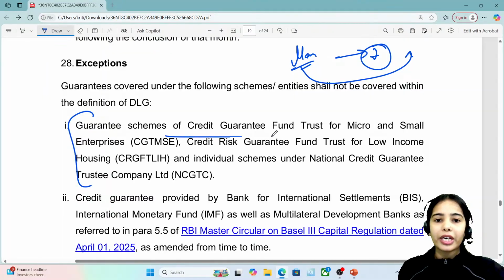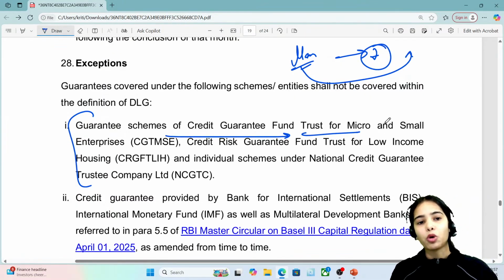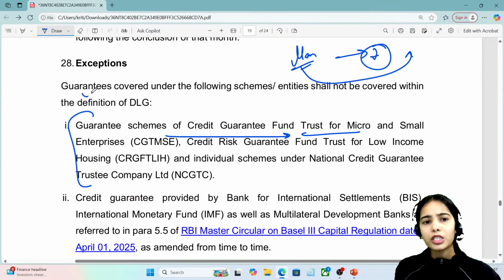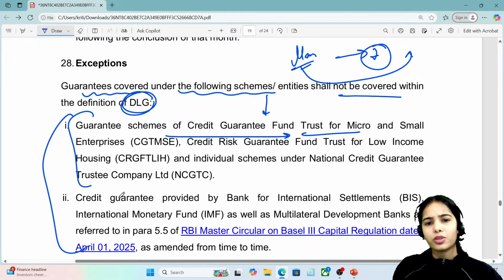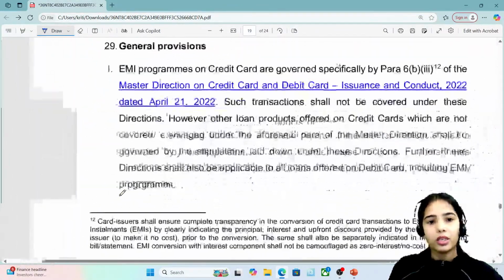Okay, now exceptions. So guarantee schemes of the Credit Guarantee Fund Trust for Micro and Small Enterprises. Guarantees covered under the following schemes or entities shall not be covered within the definition of DLG. So these are the guarantees. Okay, just the names you have to read.